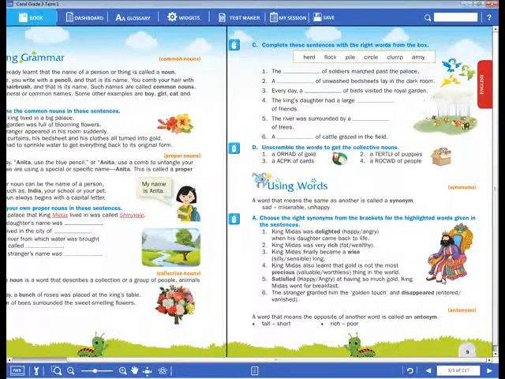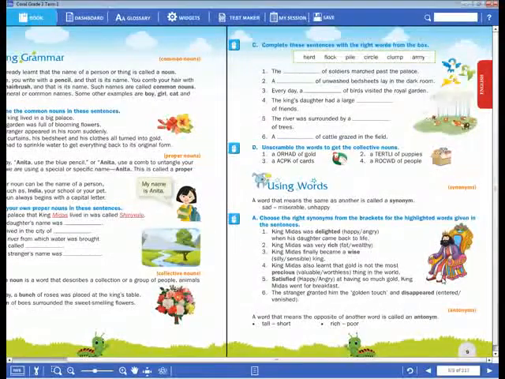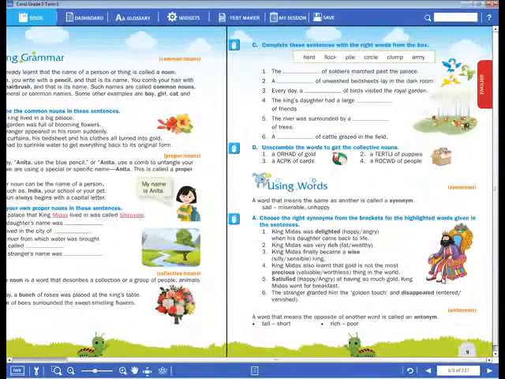Now, next. King Midas finally became wise. Wise means silly or sensible. Which is the correct option? Silly means foolish. Sensible means knowledgeable. So sensible is the correct option. Tick the sensible one, dear children.